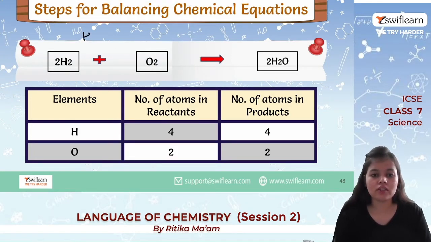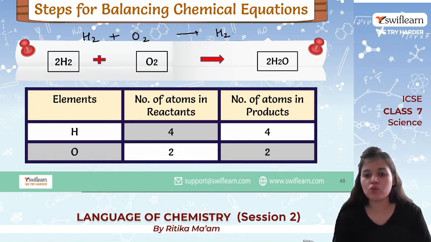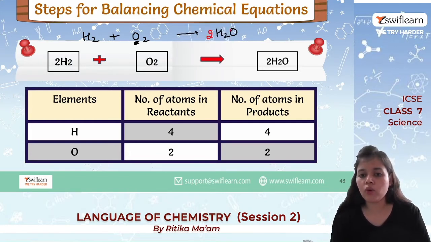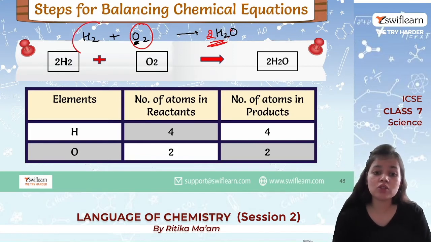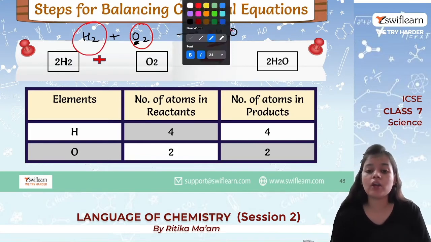We had this reaction H2 plus O2, it gives H2O. Now there are 2 atoms of oxygen over here and we need to have 2 here. So what we will do, we will write 2 over here. So how much is it now? 2 into O, so O2. Now oxygen is balanced, but here 2 into 2, it becomes 4 atoms of hydrogen. Now we need to balance this one again to have the full equation balanced.